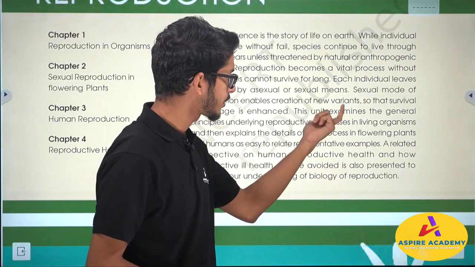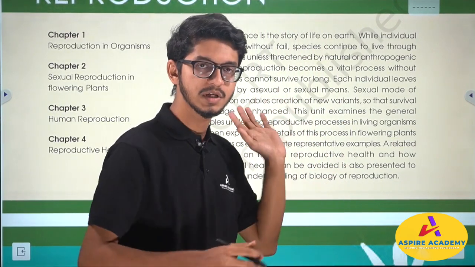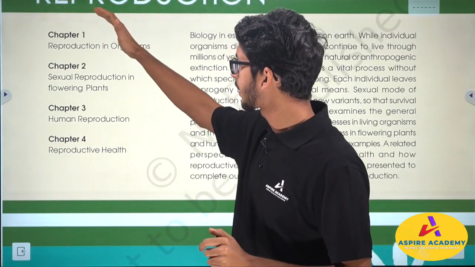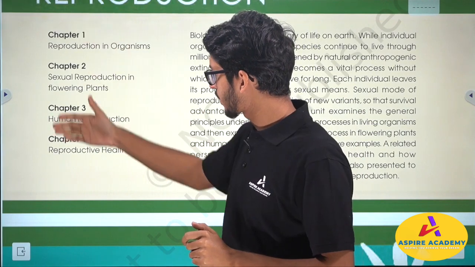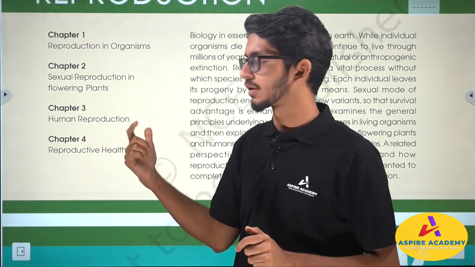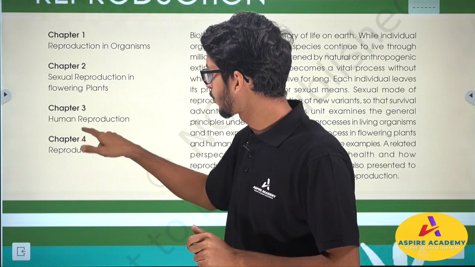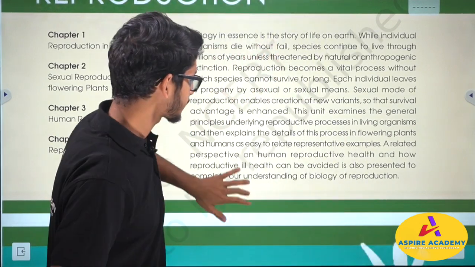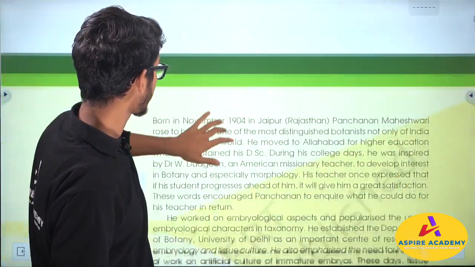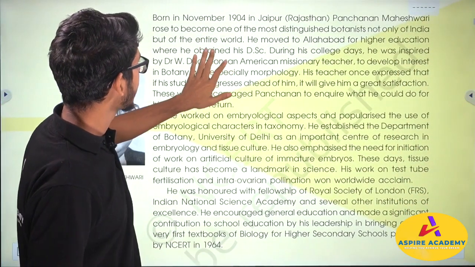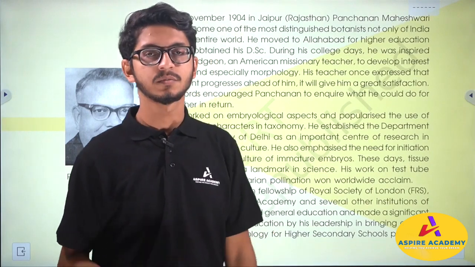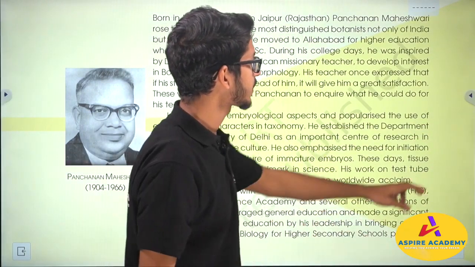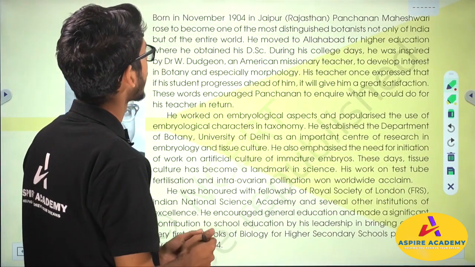So if you read this section, you will understand that this unit, as I already talked about, covers these chapters: reproduction in plants, reproduction in humans, and finally an add-on chapter which is reproductive health. If you continue your study, in your first section is given the name of a scientist from India. He is very popular for the term embryology.